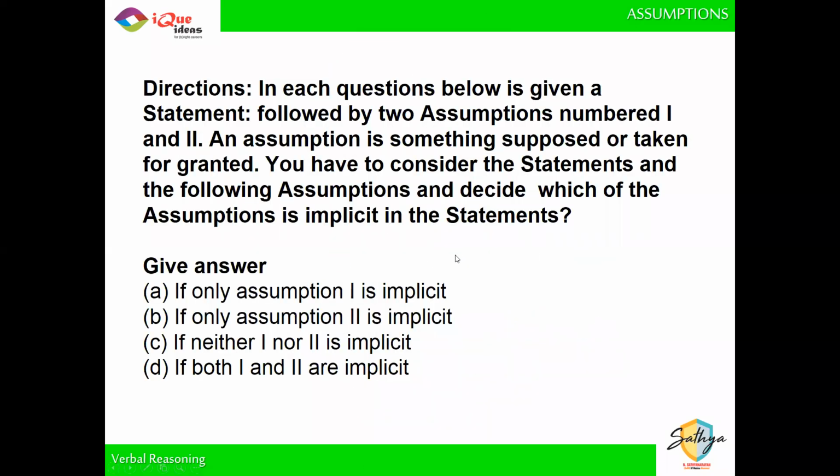In each question, you are given a statement followed by two assumptions, right? So assumption is not given to you. Remember, an assumption will not be part of the statement. It will be something different. But the statement and the assumptions are related such that the assumption is the one which supports the statement, right? So you have to identify which of the two assumptions is valid. It could be just the first one, only the second one. It could be that both the assumptions are true or that neither of the assumptions is true, right?